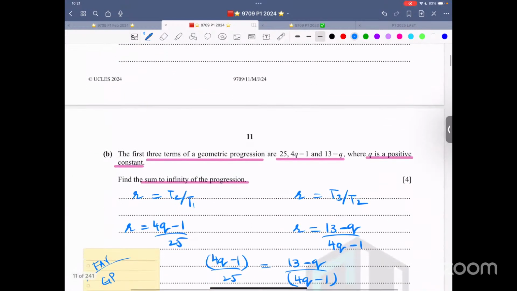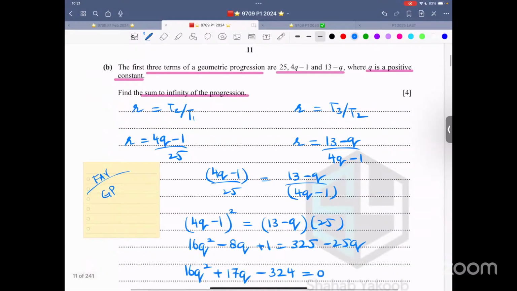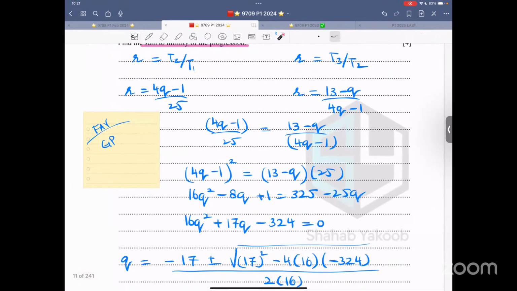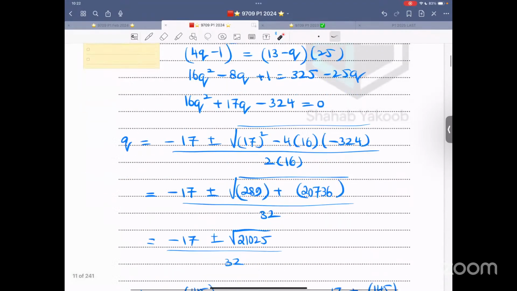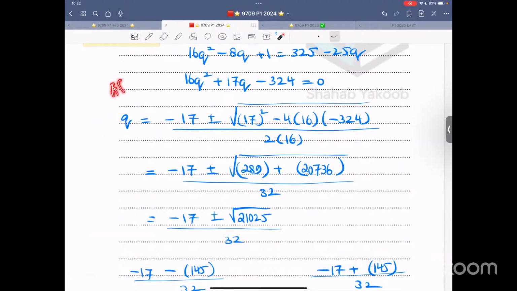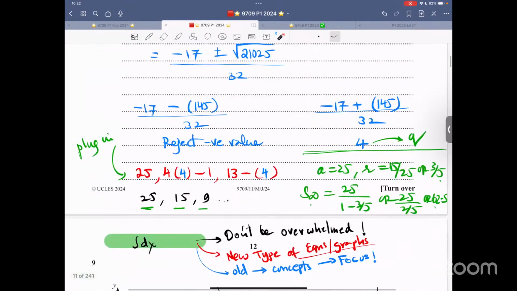It's not difficult. So now the first three terms of a geometric progression are the same ones where q is a positive constant. Find the sum to infinity. Now the concept of common ratio is used. Second over first is the same thing as third over second. You get a quadratic equation. You are solving an AP or GP question, and then you come across a quadratic. Look at all these huge numbers. And of course, you're using a calculator. There is a negative value. There is a positive value. Choose the positive value.